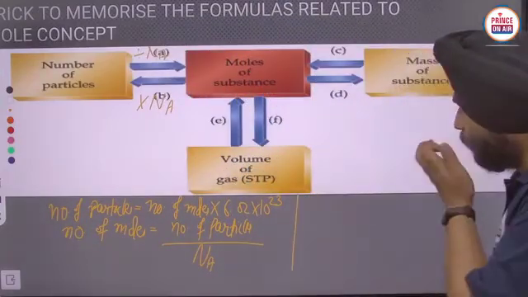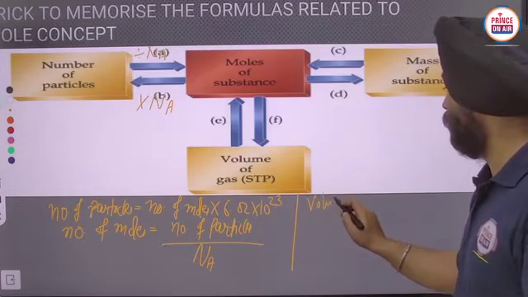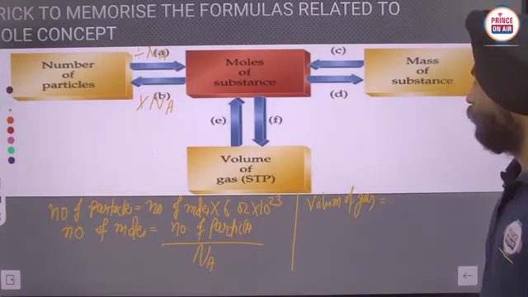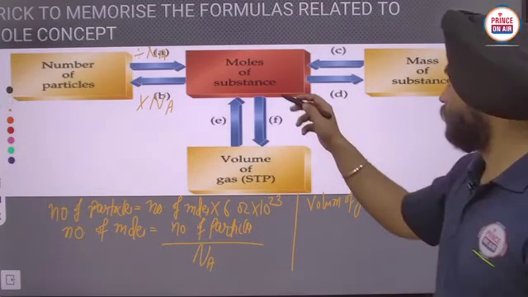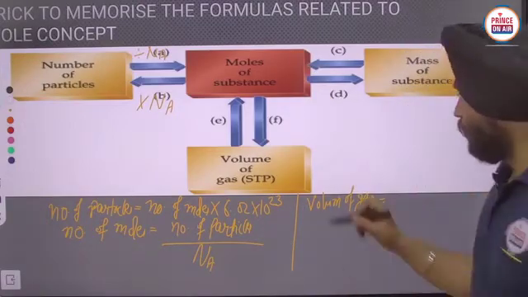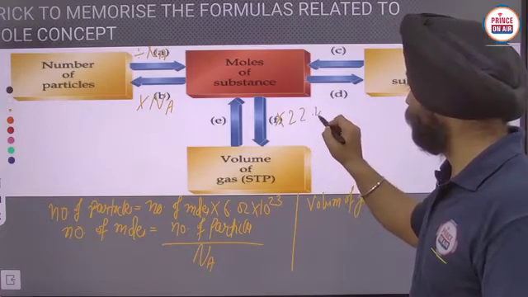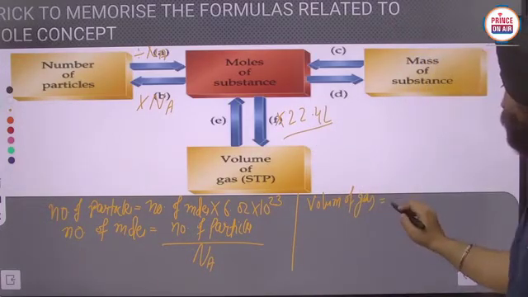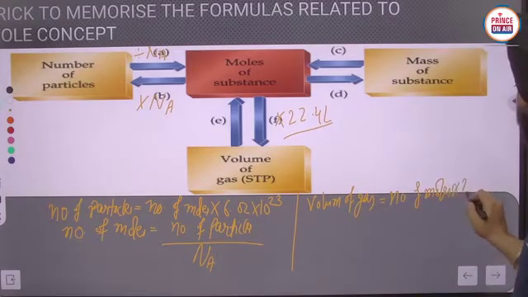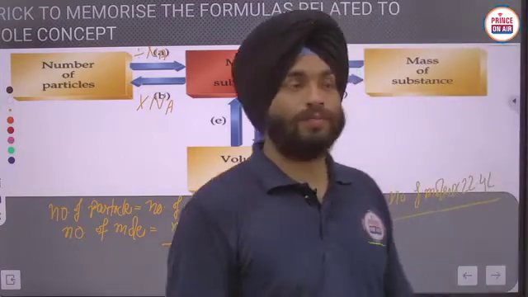Similarly, for volume, if you want to calculate the volume of a gas, moving from mole to volume, how can you calculate it? By multiplying by 22.4 liters. So just the number of moles multiplied by 22.4 liters. Okay, in this way.